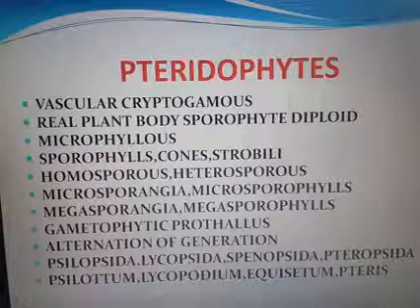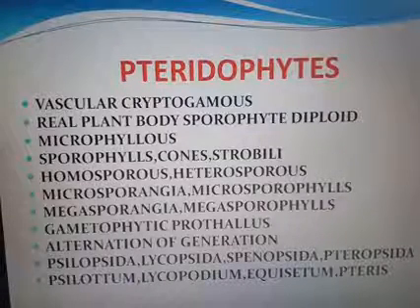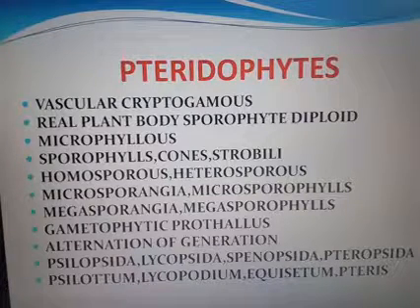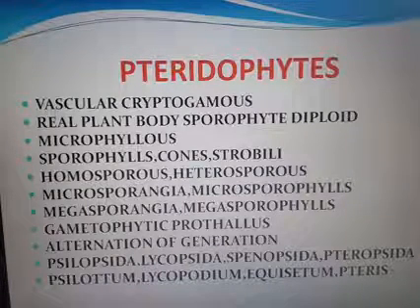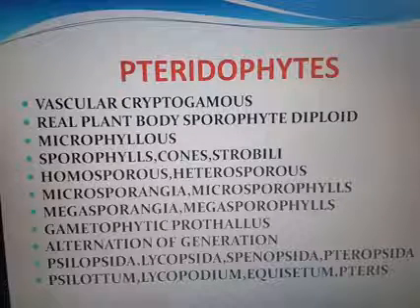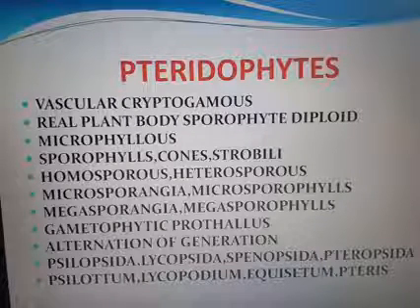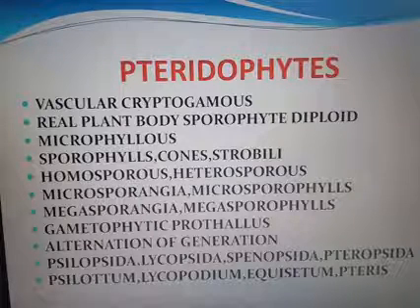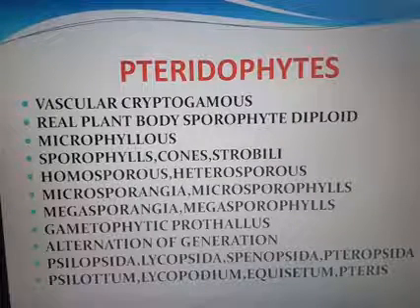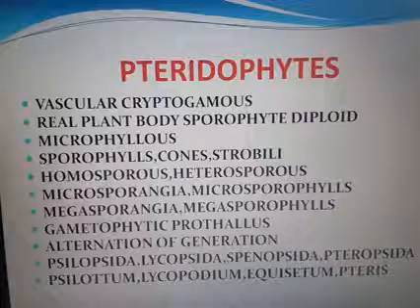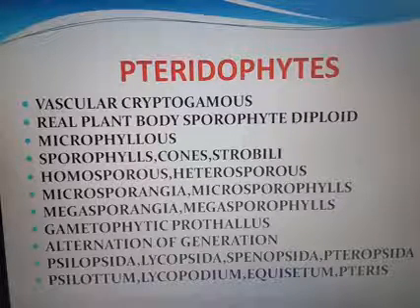Then the sporophylls with megasporangia, that is known as megasporophyll. And with microsporangia, that is known as microsporophylls. Clear? Then the spores are of two types, homosporous or heterosporous. Homosporous means all the spores are the same. Heterosporous means two different sizes. One is micro and the other one is macro.